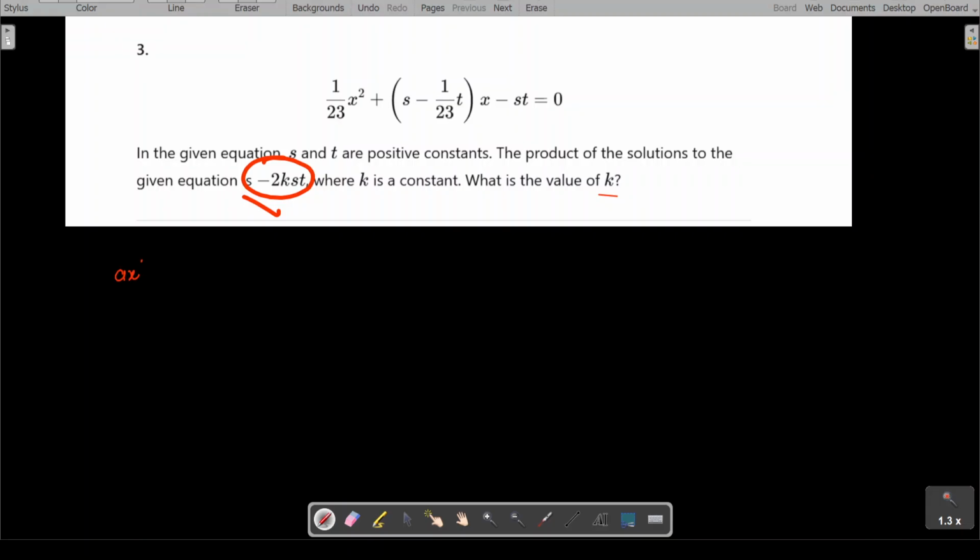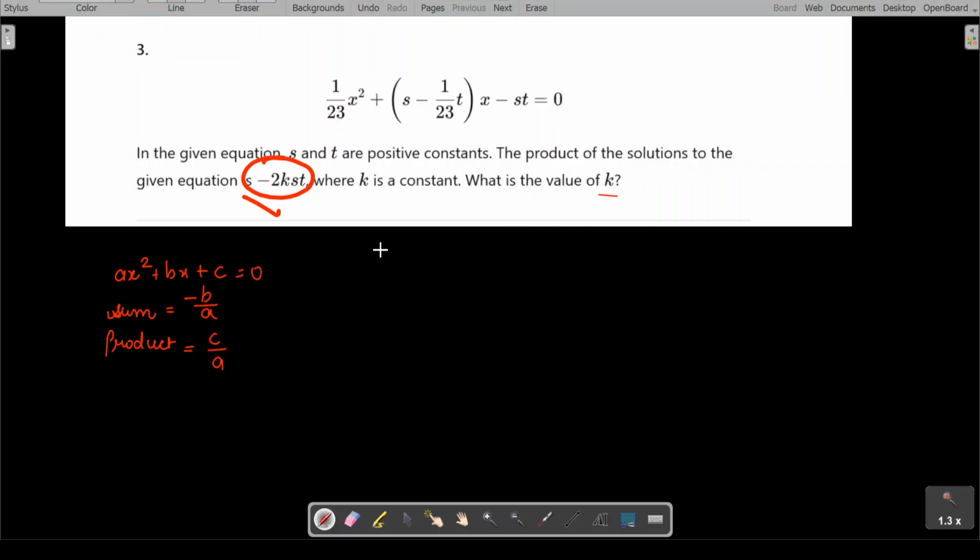If I have a standard form of quadratic equation, then in that case I can directly find the sum of solutions and the product of solutions. There's a simple formula. To find the sum, it's negative b over a, and to find the product, it's c over a.